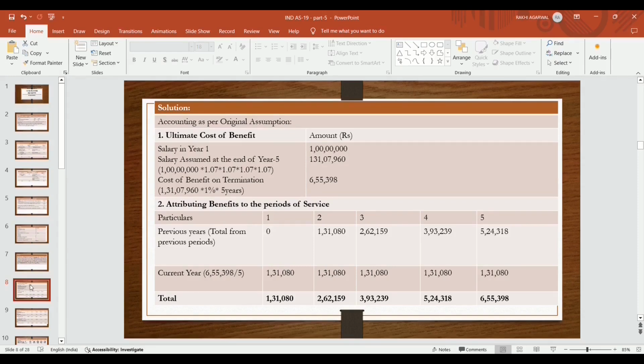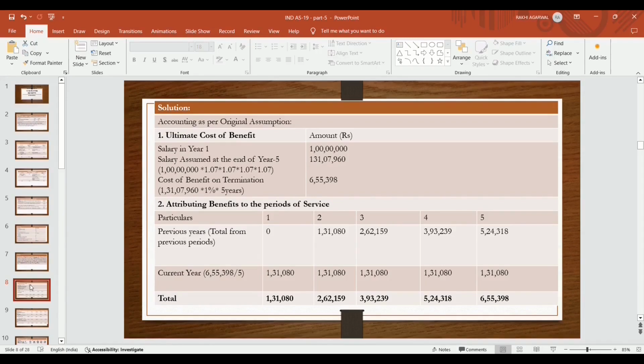1% aap benefit de rahe ho apne employees ko at the end of year 5. So last drawn salary at the end of year 5 becomes 1 crore 31 lakhs 7,960. Us pe 1% benefit mil raha hai, termination benefit for 5 years. So it becomes 6,55,398 is the total benefit paid on termination.